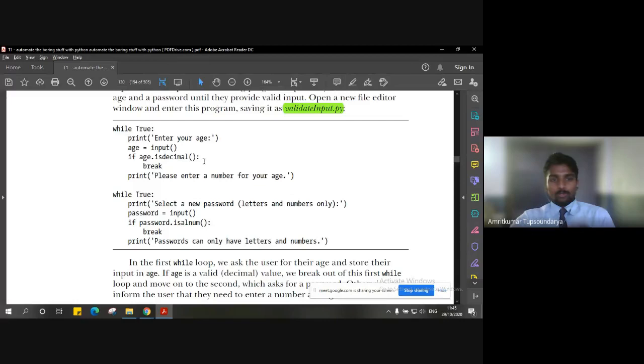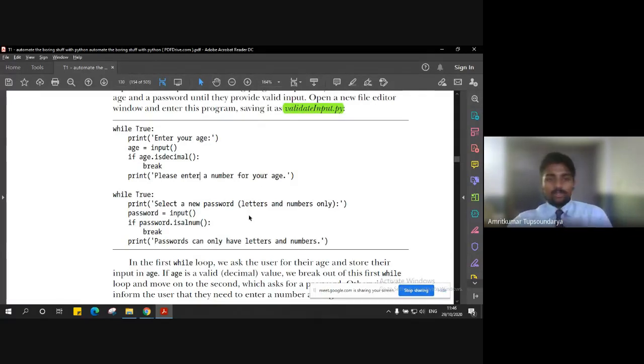So the point here is that until the user enters the age in numerical format, the validation keeps happening. If the input entered by the user is not a decimal, and when I say not decimal, it can be only characters, that is only alphabets, or a combination of alphabets and numbers, both are non-decimals, right? A decimal means just a number.